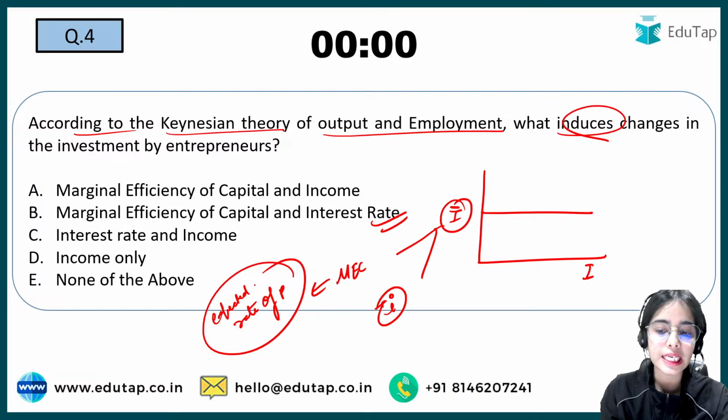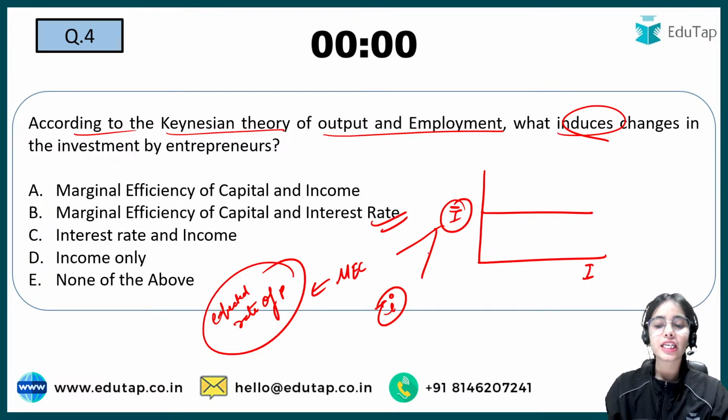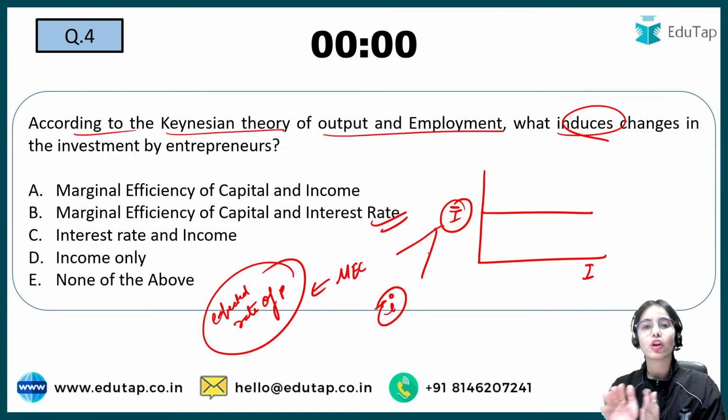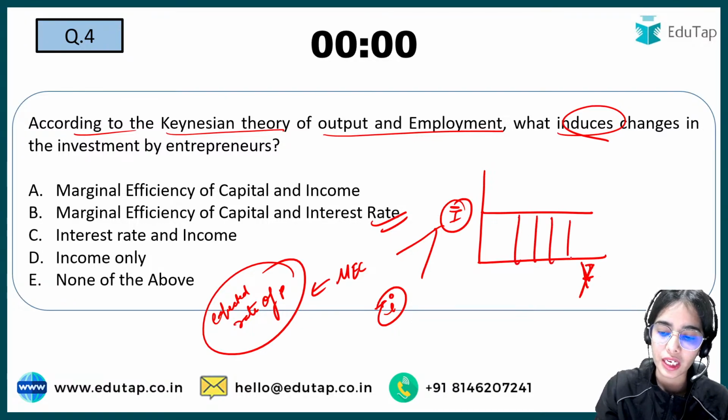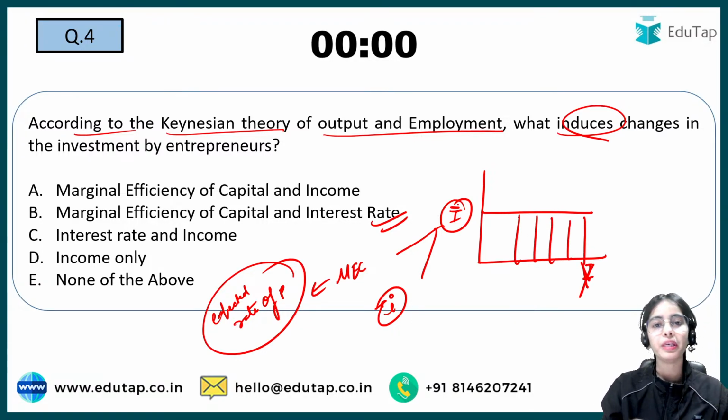Keynes said that investment does not depend upon the level of income. The investment is autonomous of the level of income. That means whatever the level of income, the investment will be constant.